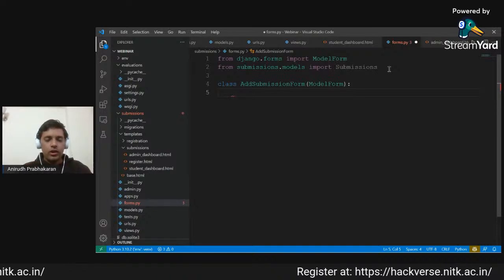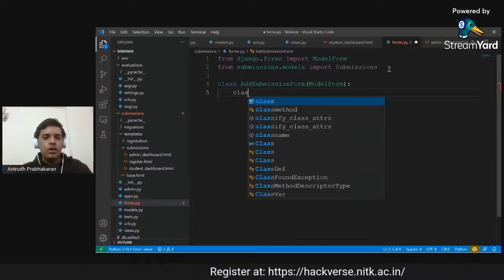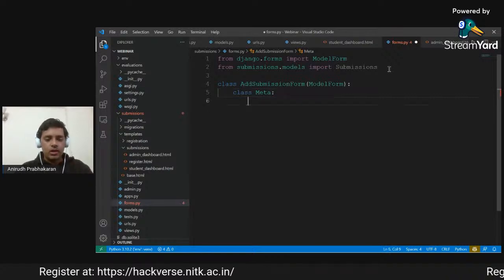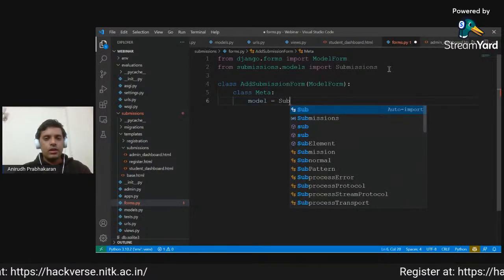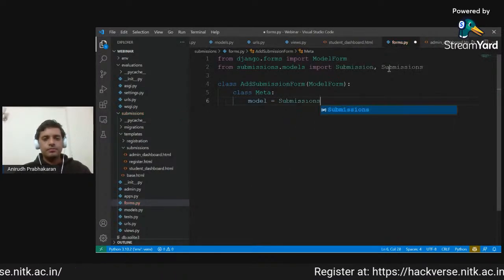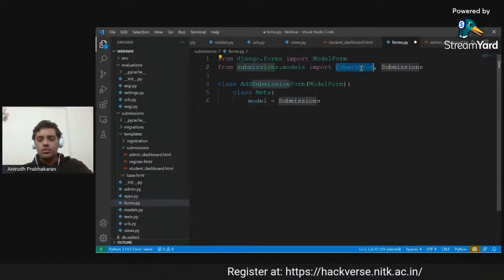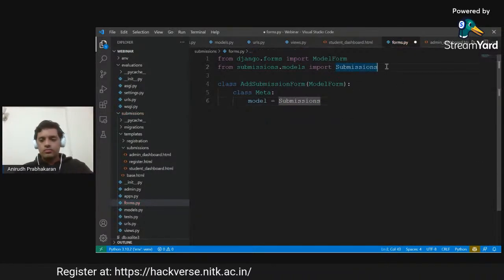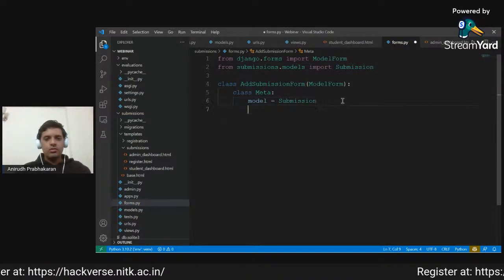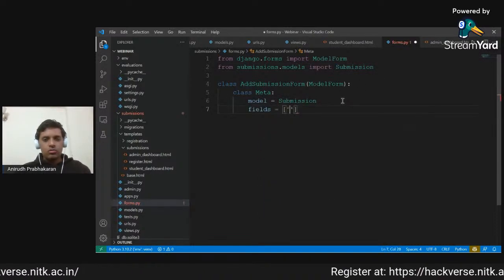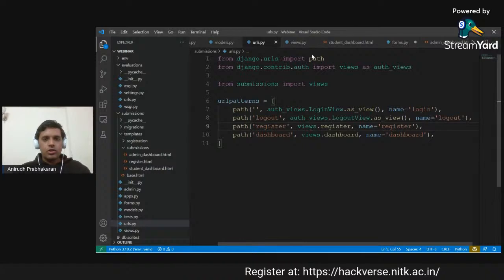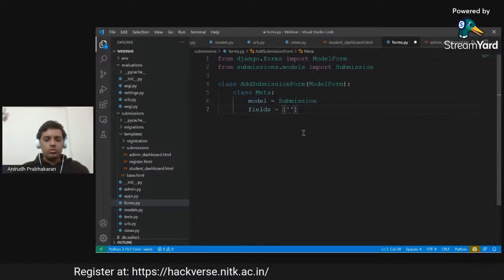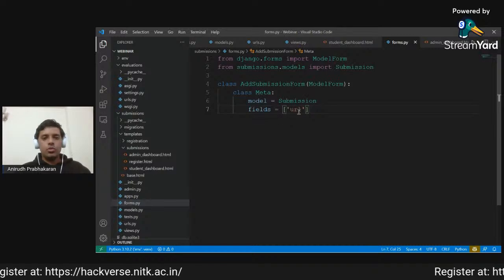We do not have to define every single field that has to come up. To define just what models and fields we need, we will add it to the meta class, where we will define the model as submission, and the fields that we want to display. The student should only be able to enter the URL, so the only field that we should show is the URL field.